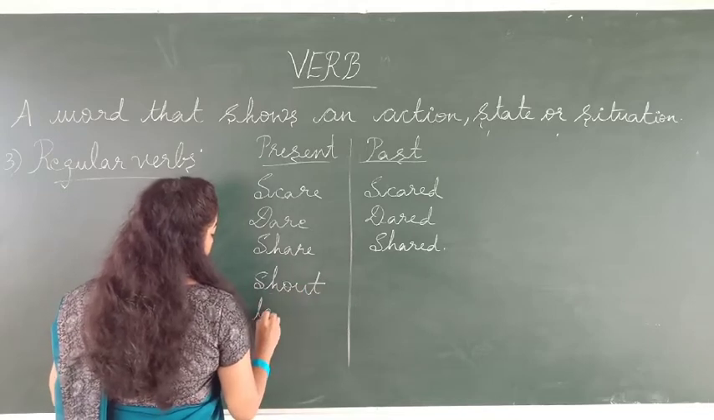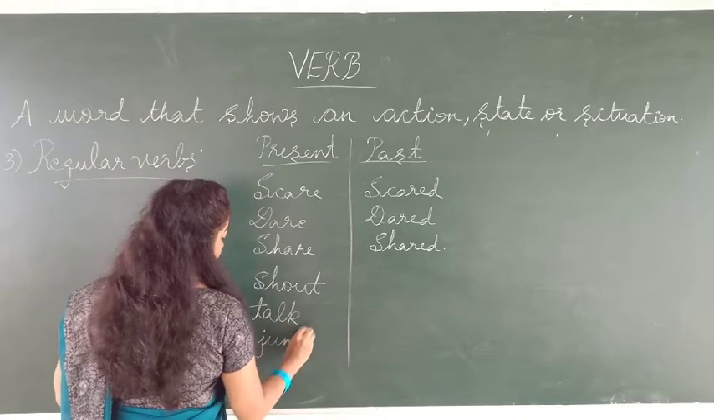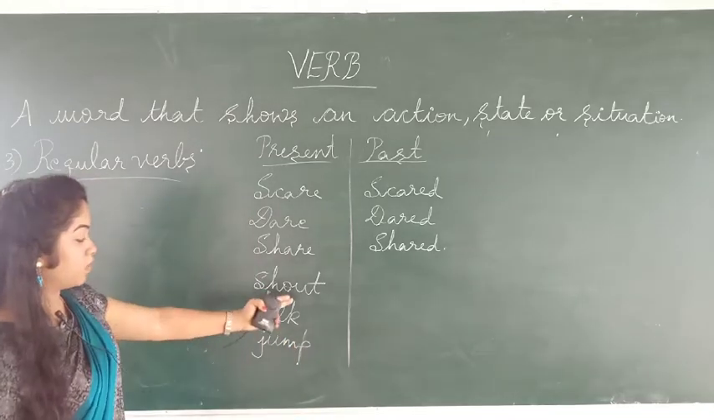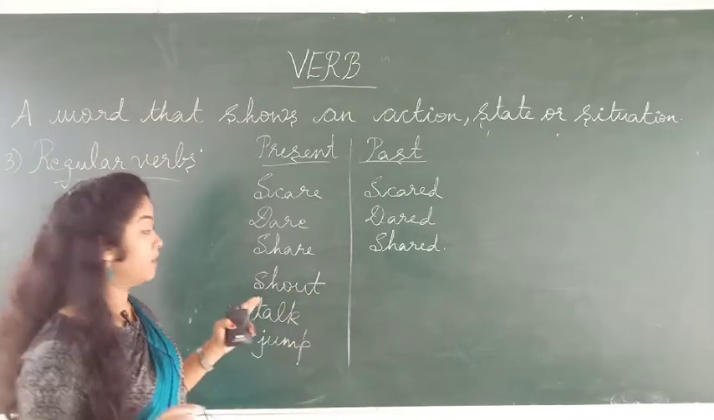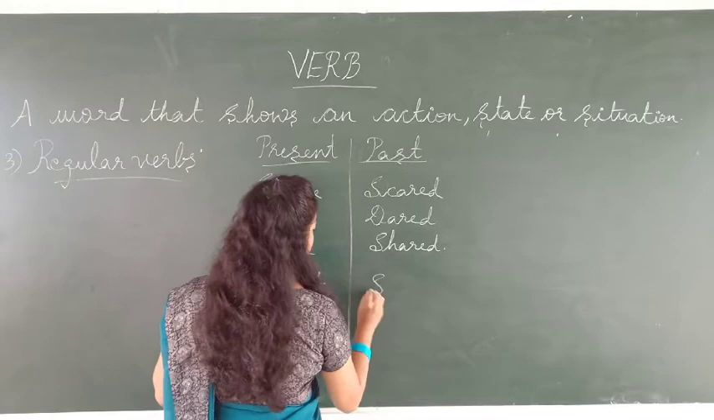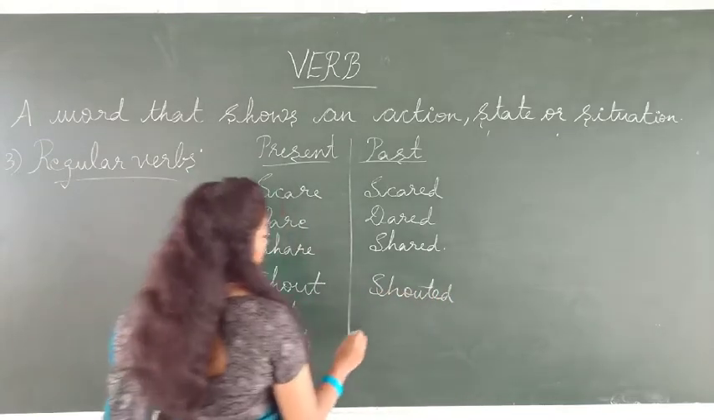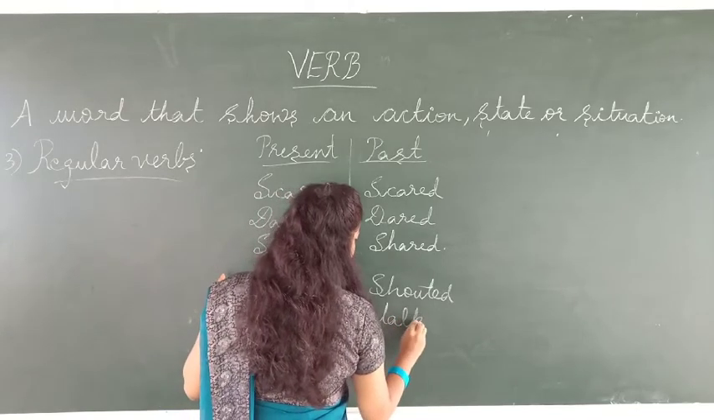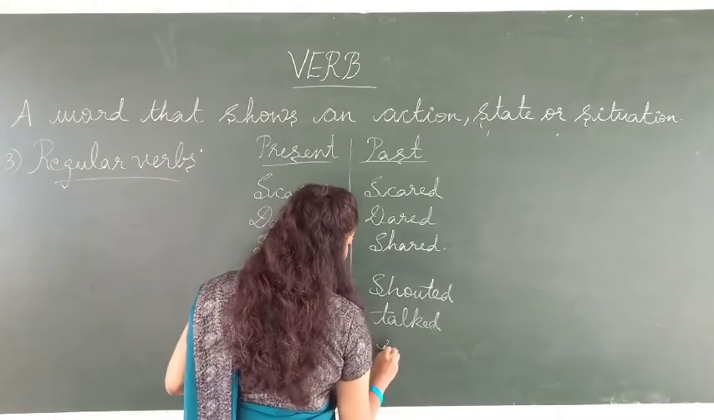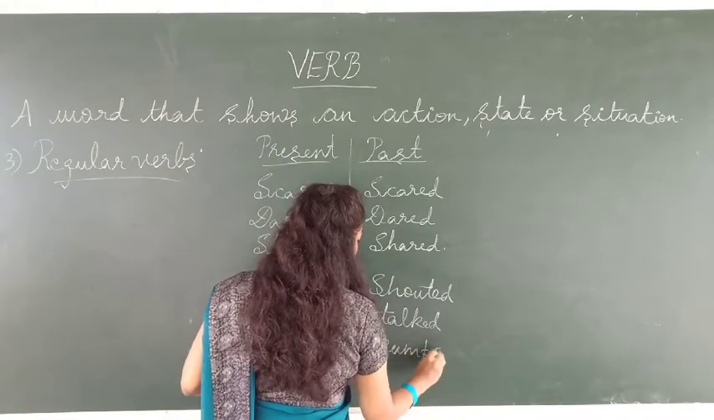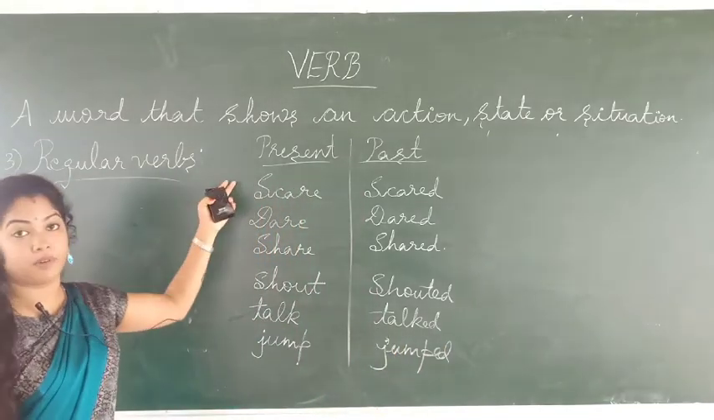Okay. So another example like shout, talk, jump. See, these are all the words which end with the consonants. For that reason, what do we have to use? We have to use the ED form. So for shout, shouted. For talk, it's talked. And also for jump, jumped. Okay. So these are all the examples for regular verbs.